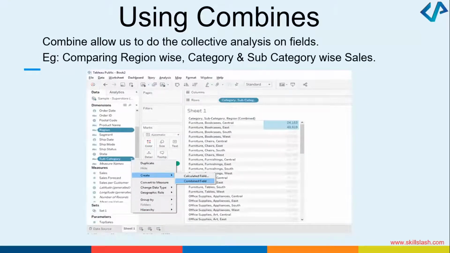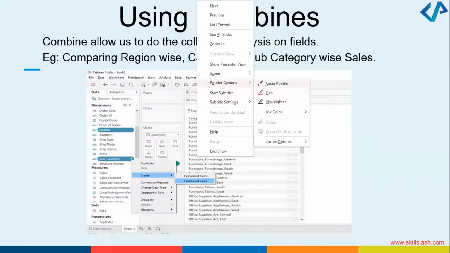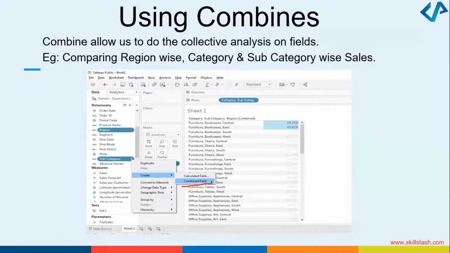The next thing that I wanted to discuss with you is how we can use combines. What will be the main benefit? You can see the combined field option, which I'm showing you on the presentation, using the combine. But what is the benefit? Whenever you wanted to do some collective analysis on your fields, whatever data you have, you wanted to compare the sales based on how much sales has been done on a particular product.